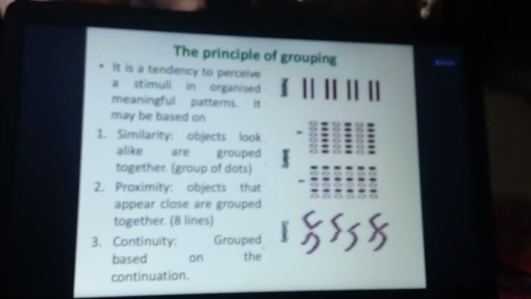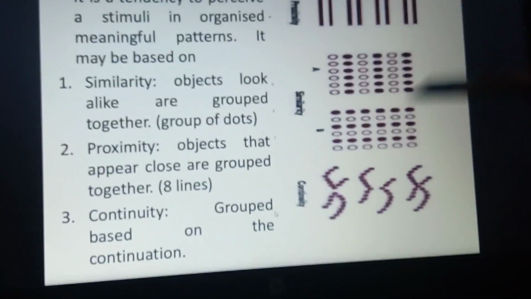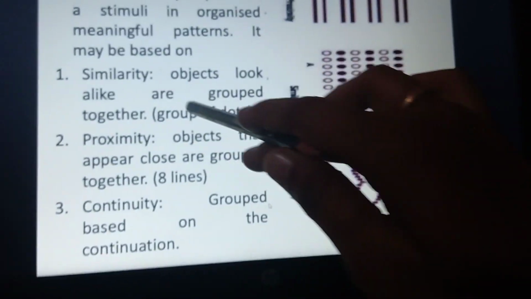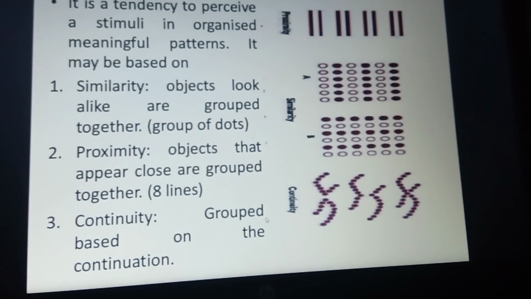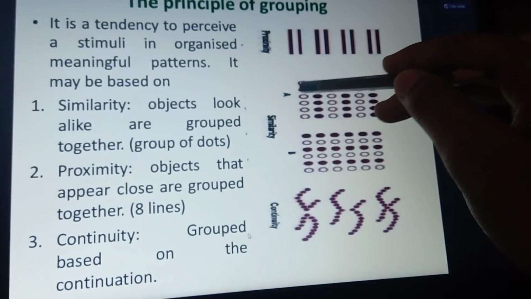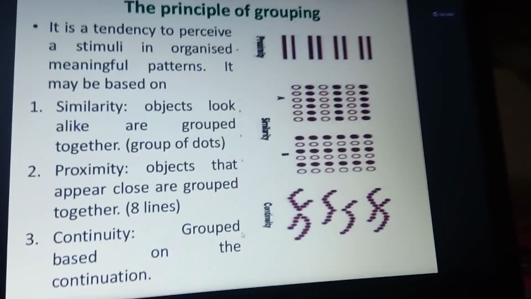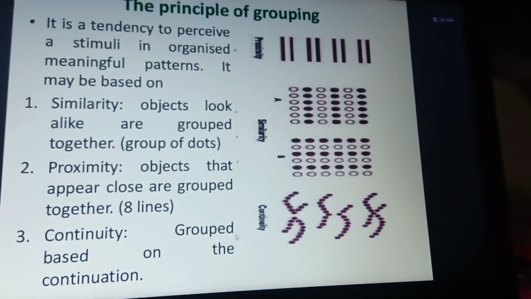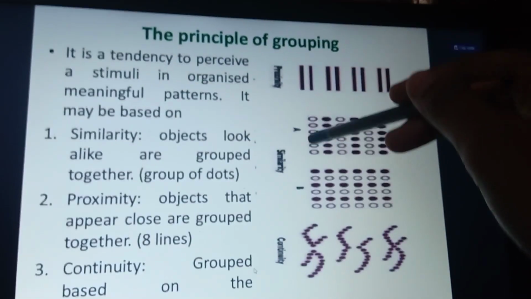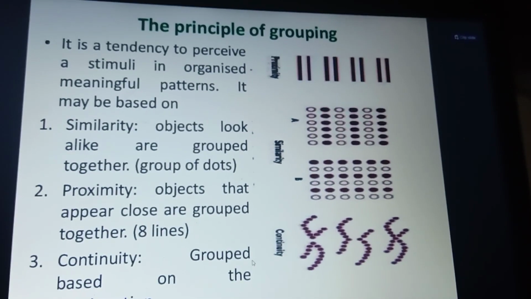The next one is the principle of grouping. This principle of grouping is divided into three types: similarity, proximity and continuity. Similarity means what? Here they have given an undotted circle and a dotted circle, and we say these are groups of dots. Is it really a group of dots? No, there is a variation in between, but the picture looks like a grouped one.